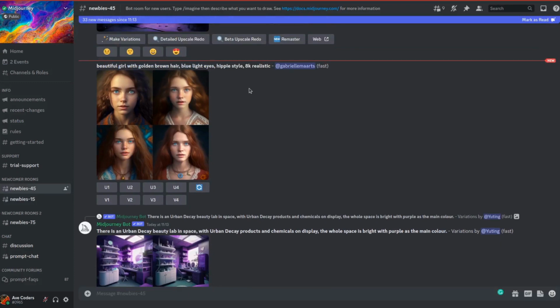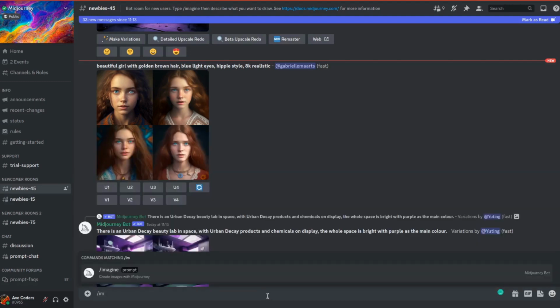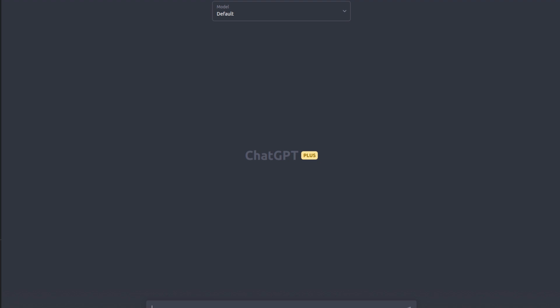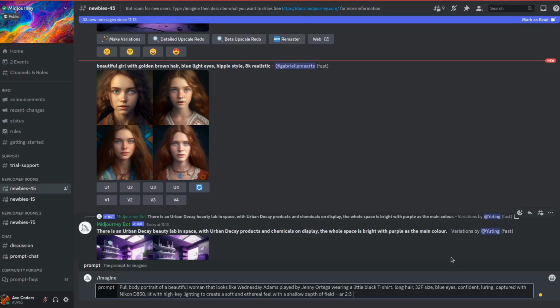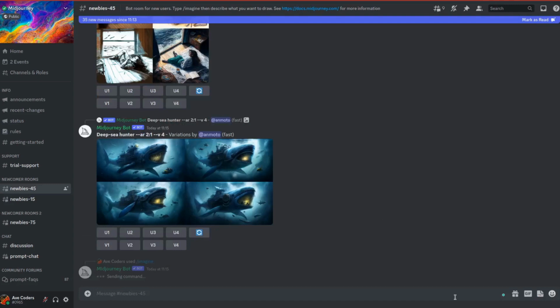You can also inspect what other people have been doing and what results they got. Or you can also outsource the prompt generation to, say, ChatGPT. Just try to explain what you want, and ChatGPT will pretty much put everything in order to get the best results. You would have to start your prompt with /imagine, and then you provide your prompt. This is what ChatGPT has generated for me. Then you just press enter and you wait for Midjourney to generate the response.